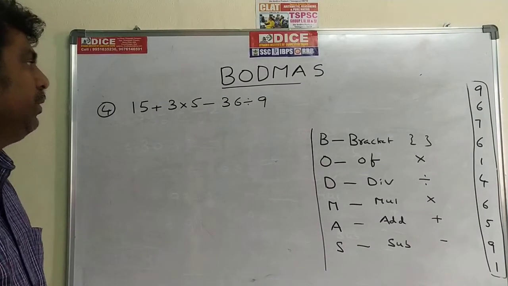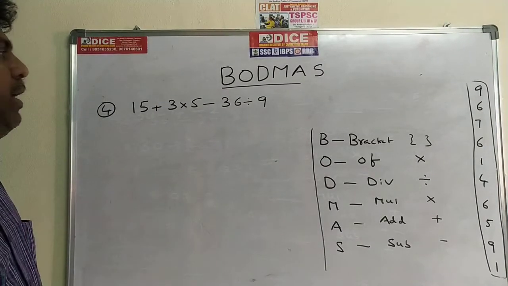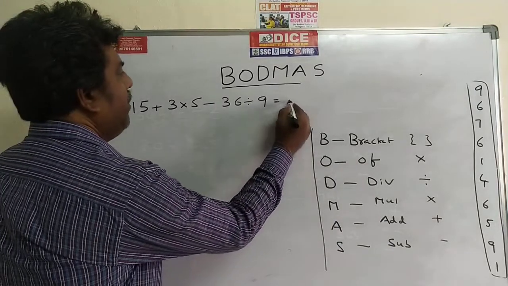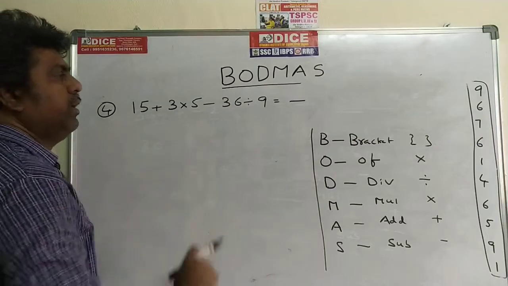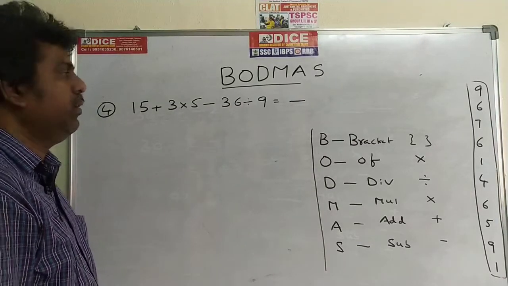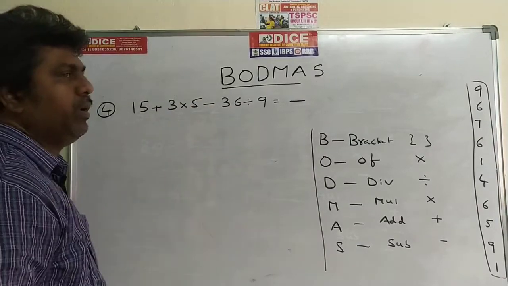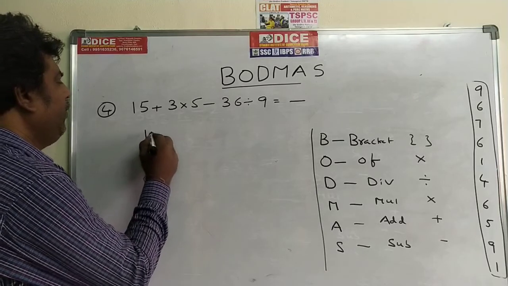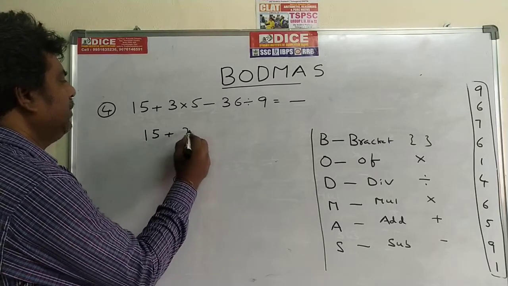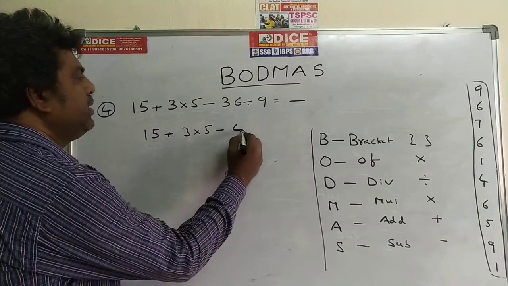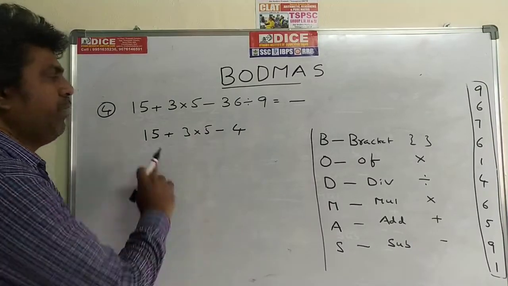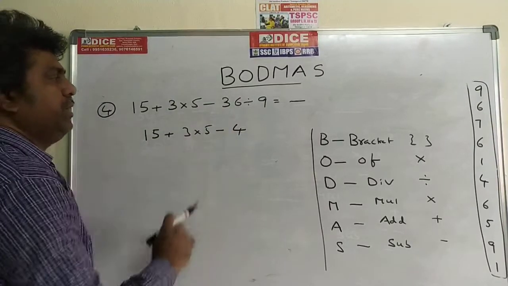Now go for the fourth problem. Same order. Now tell me, what are the operators? Plus, into, minus, division. So once again the priority is division only. In the first step, 15 plus 3 into 5 minus 36 divided by 9, the value is 4. This is the first step. I am giving priority to division.